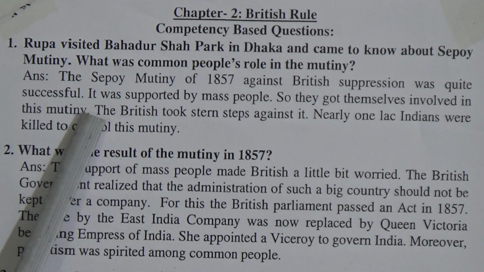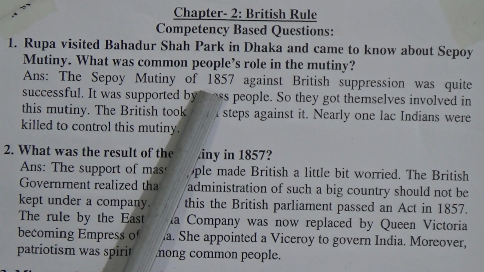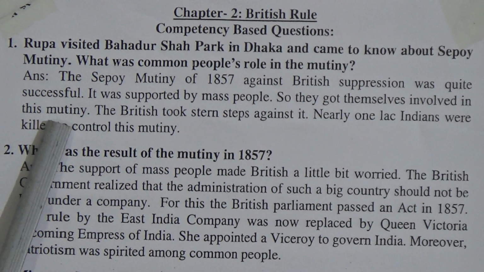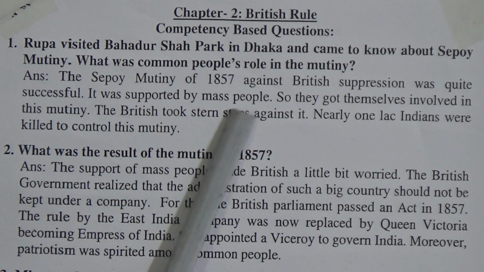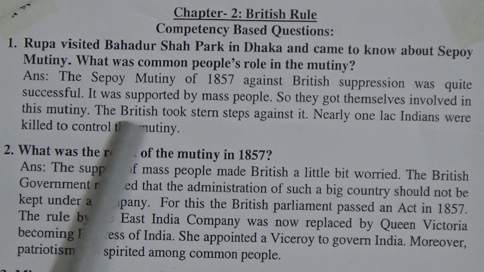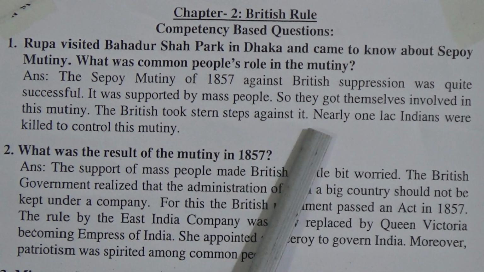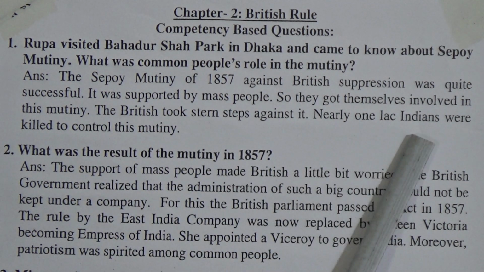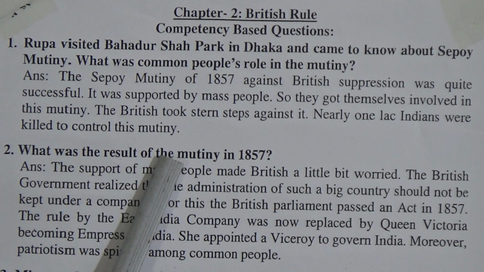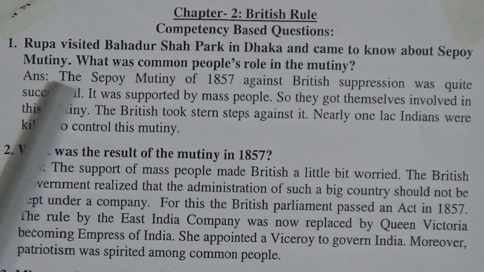Okay, I repeat the answer. The Sepoy Mutiny of 1857 against British suppression was quite successful. It was supported by mass people, so they got themselves involved in this mutiny. The British took stern steps against it. Nearly 1 lakh Indians were killed to control this mutiny. So this is the answer of number 1.